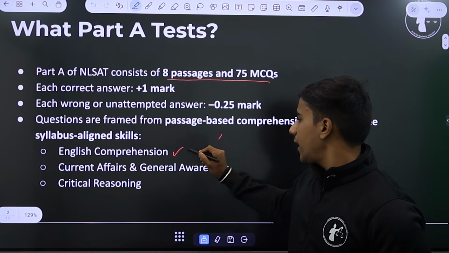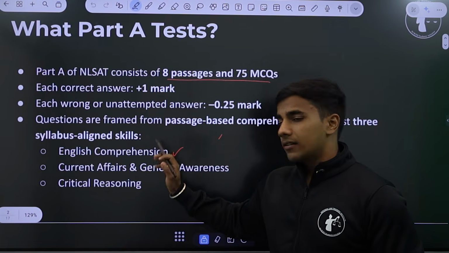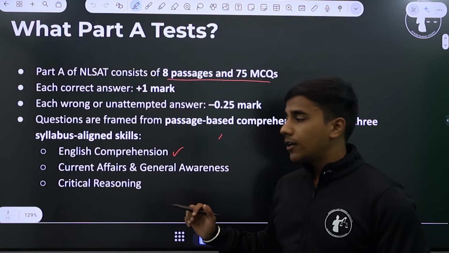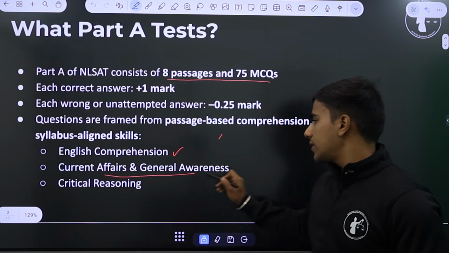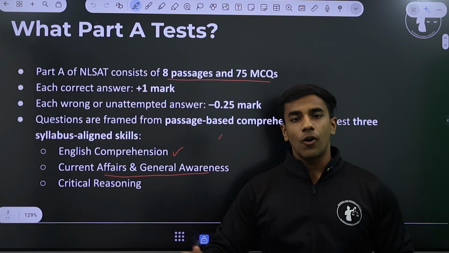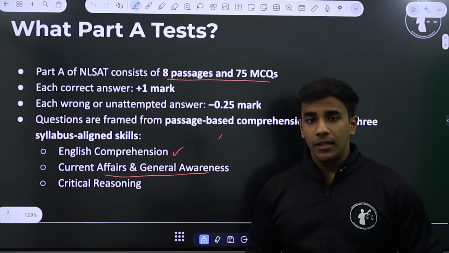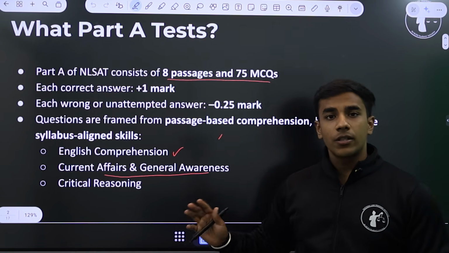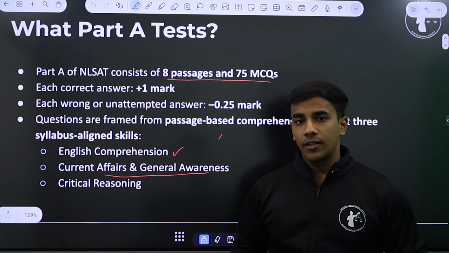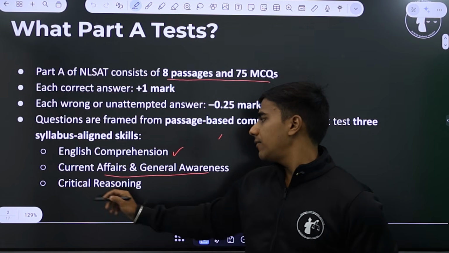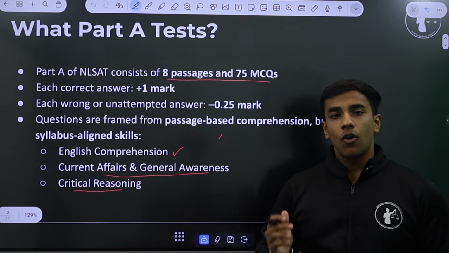That is your English comprehension or English language, also known as RC more popularly. Secondly, we have current affairs and general knowledge. Current affairs because it is based on recent contemporary events. And why general knowledge? Because sometimes static questions on general knowledge are also asked. And lastly, we have critical reasoning, also known as logical reasoning.